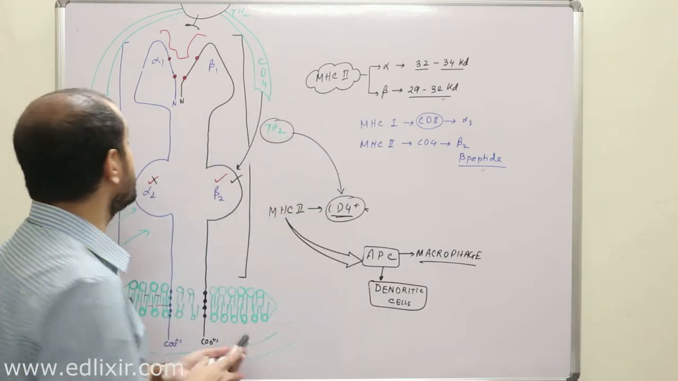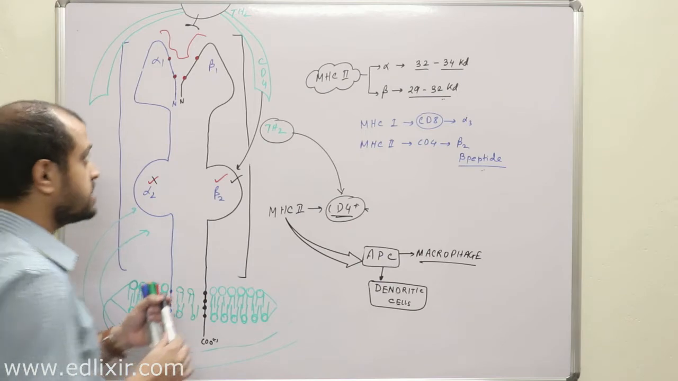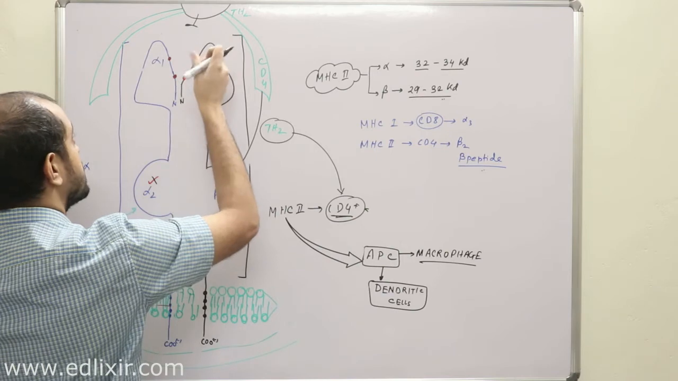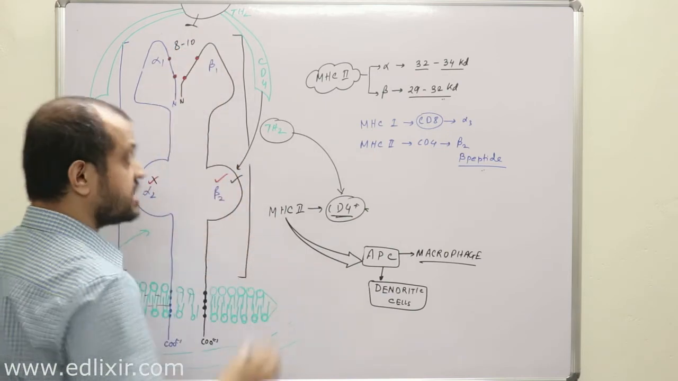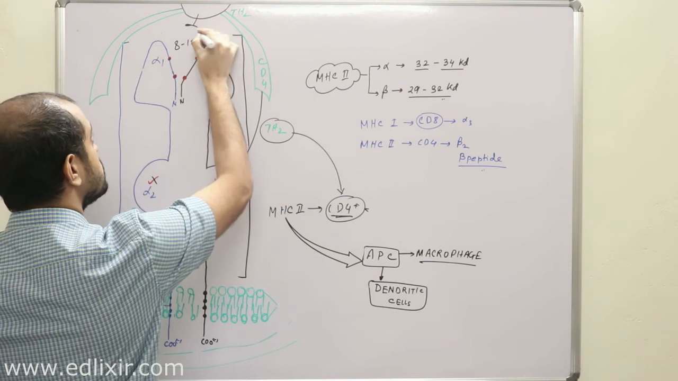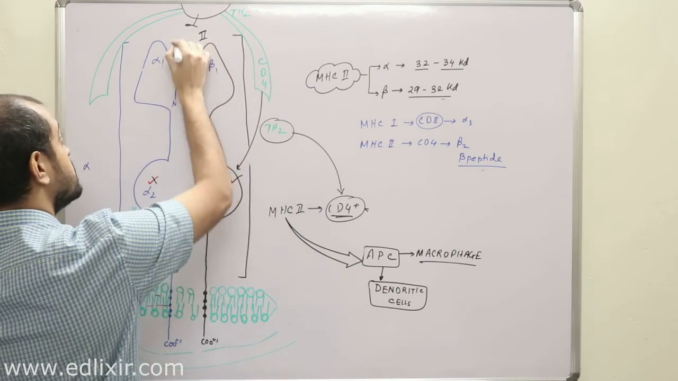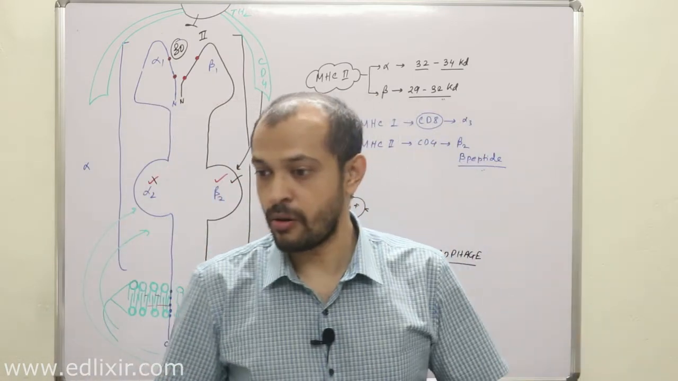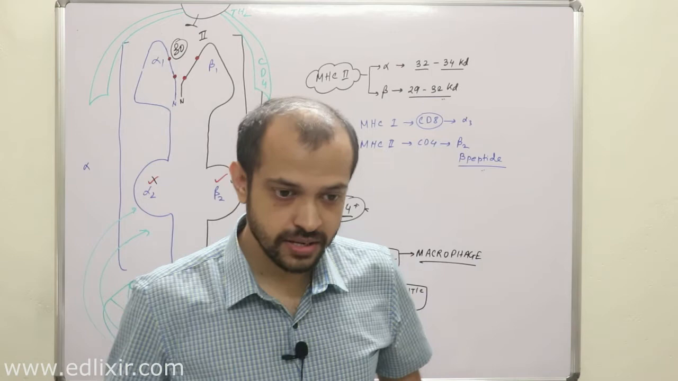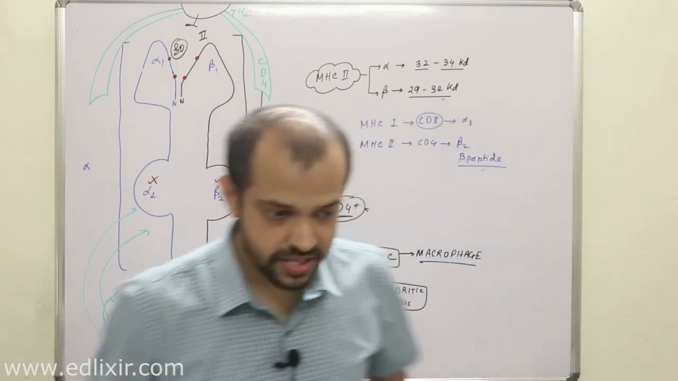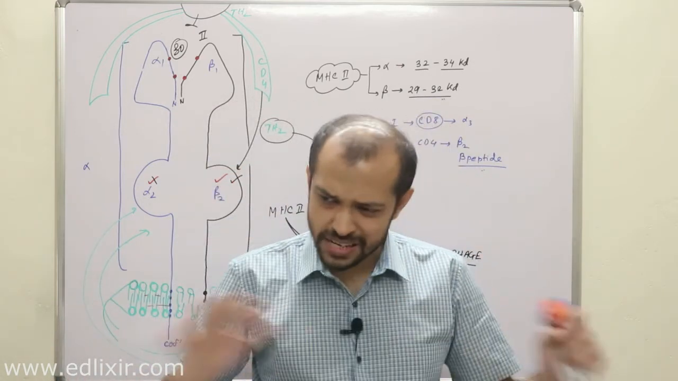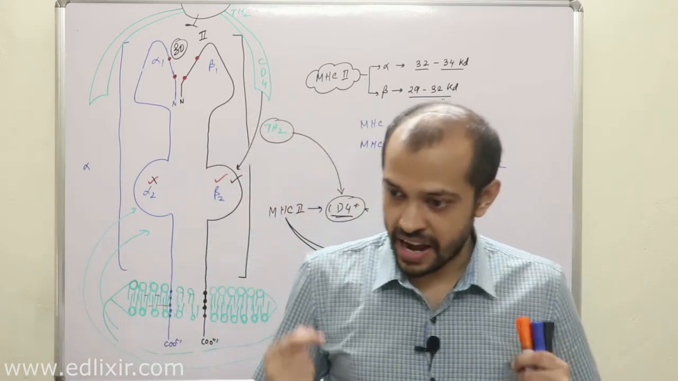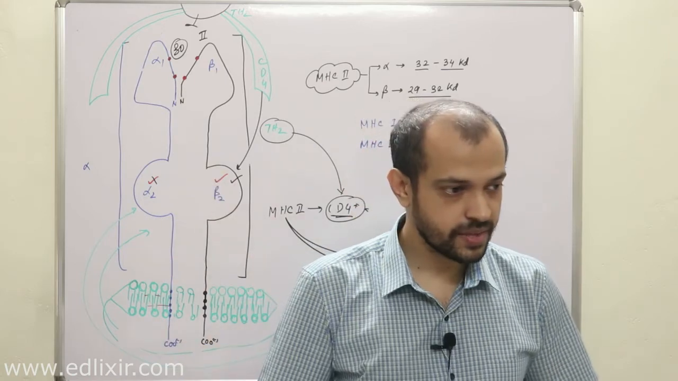Now a very interesting point you need to understand is this: in class 1, the cleft where the antigenic peptide binds can accommodate 8 to 10 amino acids. But in class 2, it can accommodate up to 30 amino acids. Why? Because in class 2 molecule, this cleft is wide open compared to class 1. That means a more or less rough processing of the antigenic peptide can still result in antigen presentation by class 2 molecule. Clear?